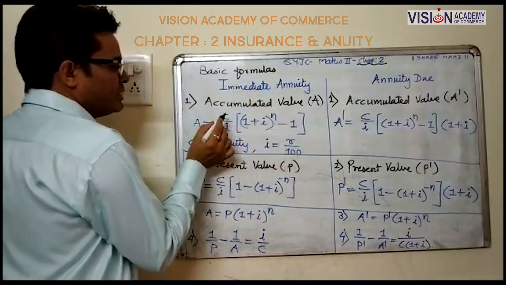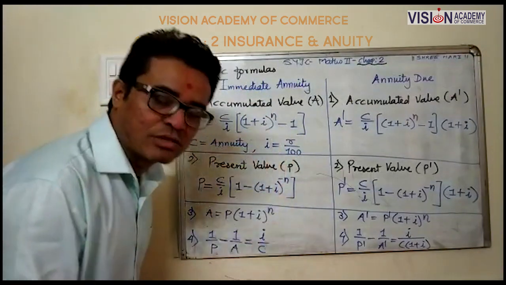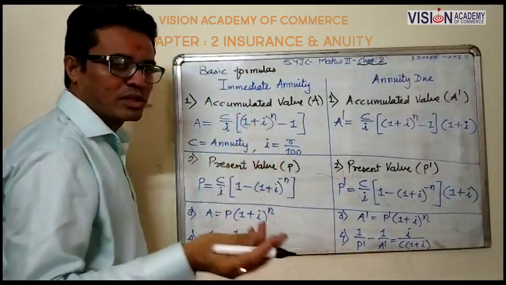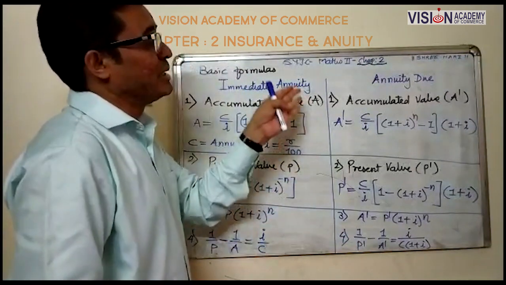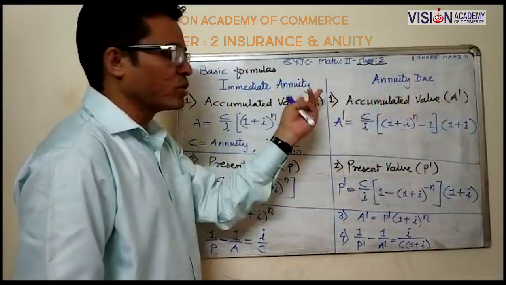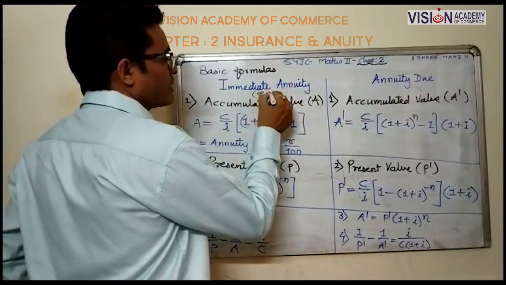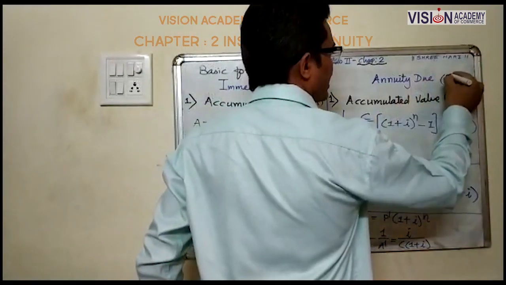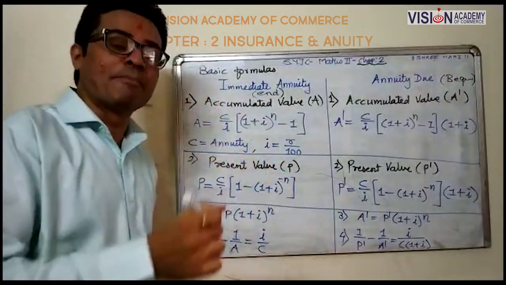In this formula, C is your annuity, and I is interest, but it is calculated as R upon 100, and n is as usual the number of years or months. If you want the same accumulated value for annuity due, as we discussed, these both have different parts. जब आपने इंस्टॉलमेंट एंड में पे किया होगा, immediate annuity; एन्यूटी ड्यू जब इंस्टॉलमेंट हमने बिगिनिंग में पे किया होगा.